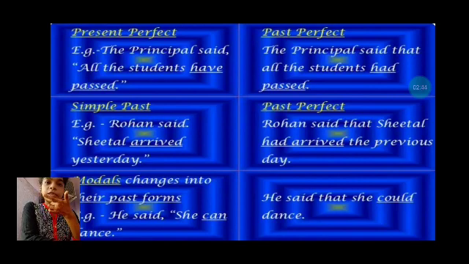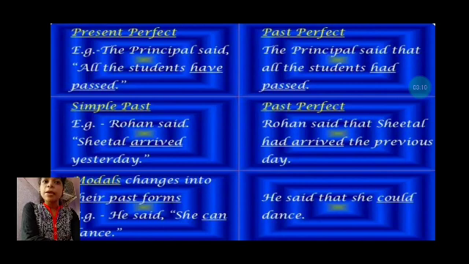Means according to the three examples you understood that if the sentence is of present tense, it will be converted into past tense. Simple present to simple past, present continuous to past continuous, and present perfect to past perfect. Means simply understand that a sentence of present tense will be converted into a sentence of past tense within its category.